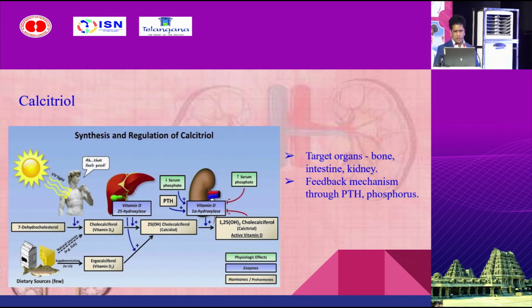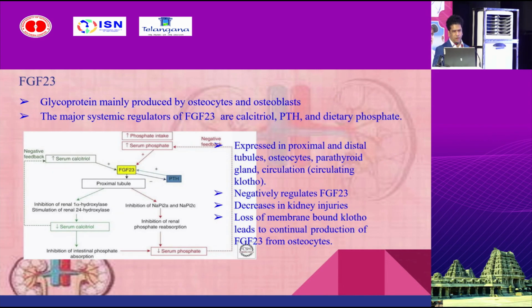Another thing I want to mention is Klotho, as Sir already mentioned. Klotho is a co-receptor to the FGF23 receptor. It is expressed in proximal tubules, distal tubules, osteocytes, and the parathyroid gland. It negatively regulates FGF23 and decreases in kidney injuries, and loss of membrane-bound Klotho leads to continuous production of FGF23 from osteocytes.